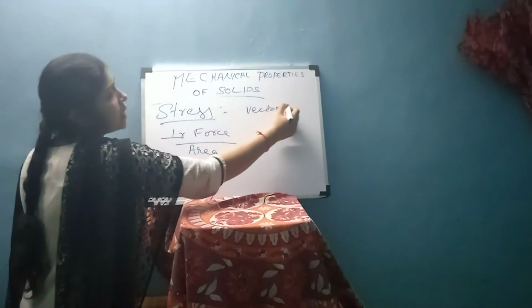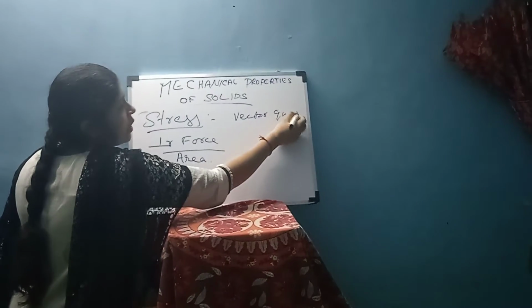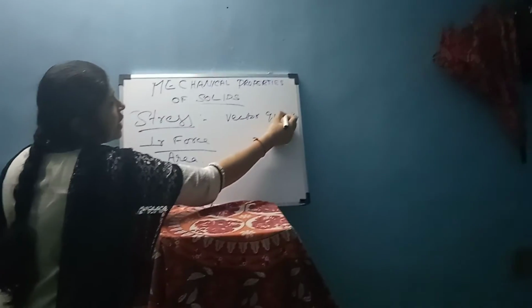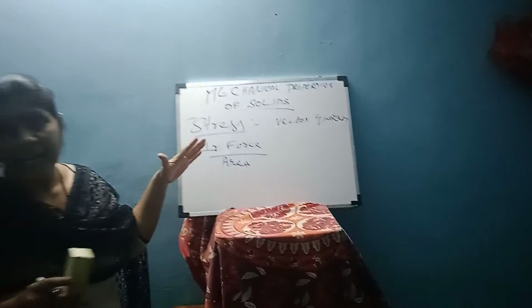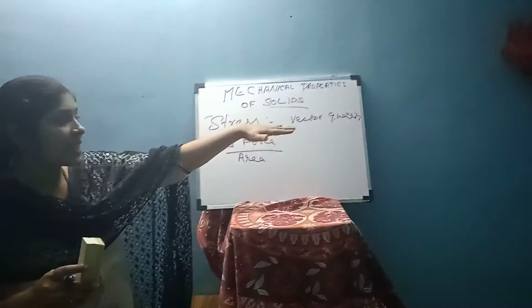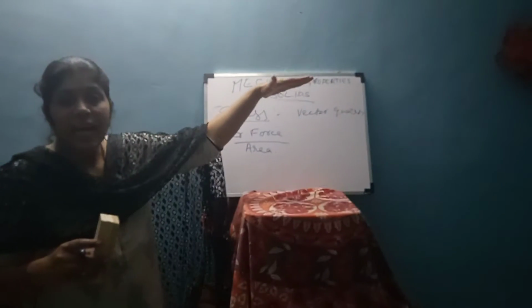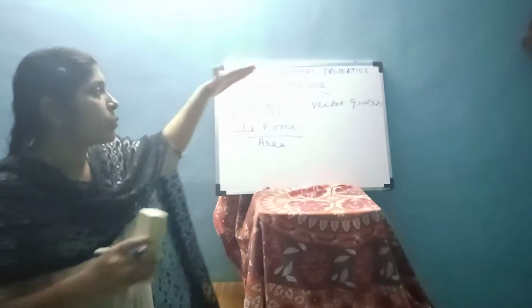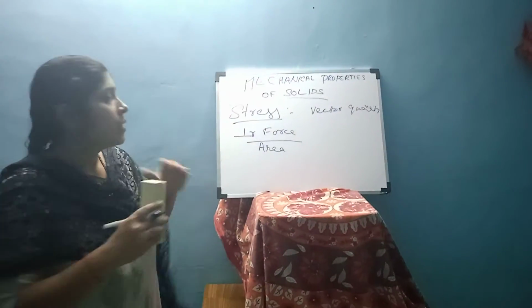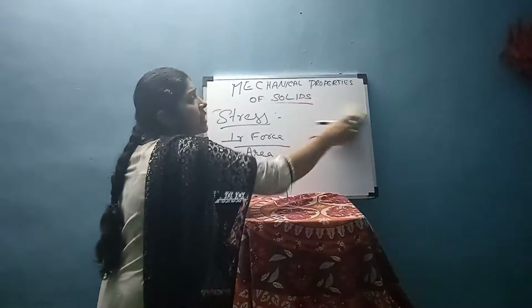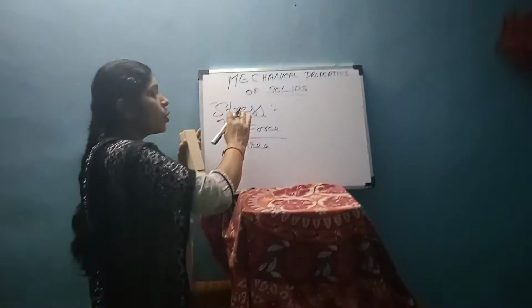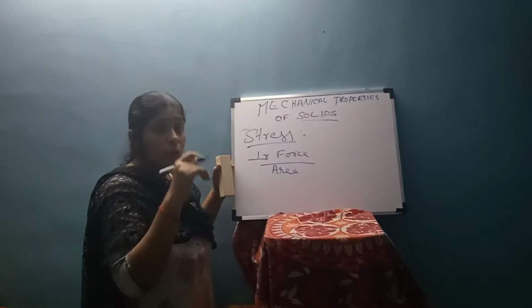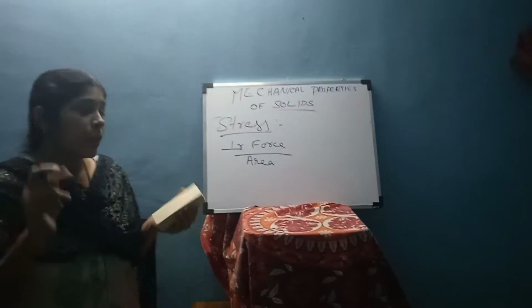What is a vector quantity? We studied in previous classes what a vector quantity and a scalar quantity are. A vector quantity has both magnitude as well as direction.